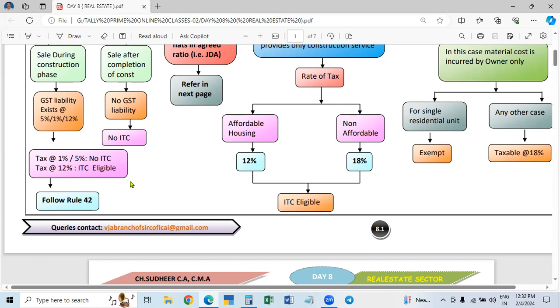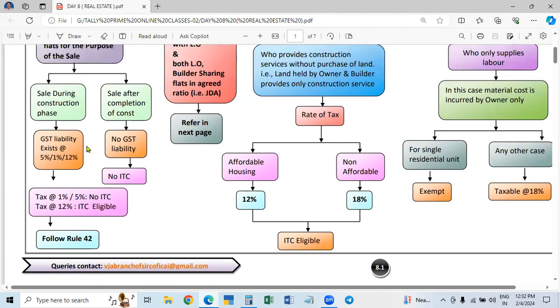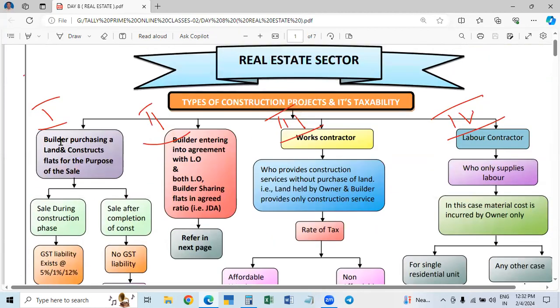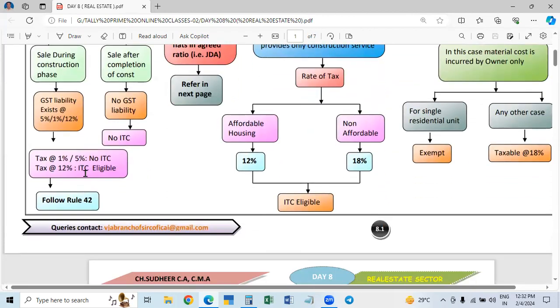The customer, if it is a company or business that is registered, will claim the ITC. If it is a consumer purchasing the house and using the house, he will not have registration, so he cannot claim. But when I say eligible, I am talking about the builder. The builder is eligible for the construction of the building.